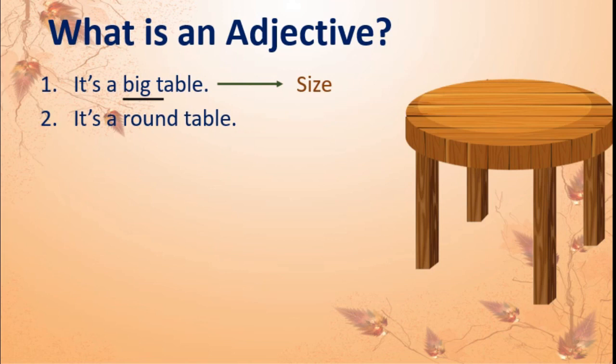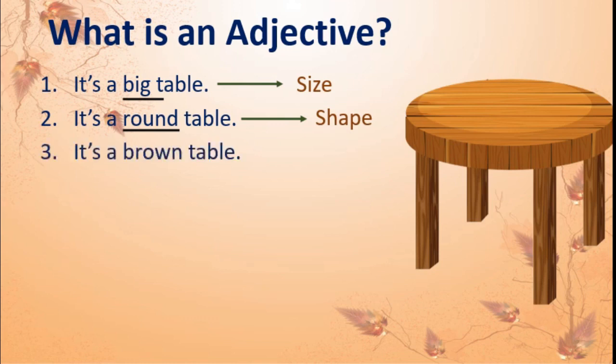See, here adjective is round, isn't it? So it shows us the shape of the table. Got this? Third one, it's a brown table. Yes, here brown is an adjective and brown tells us the color of the table.